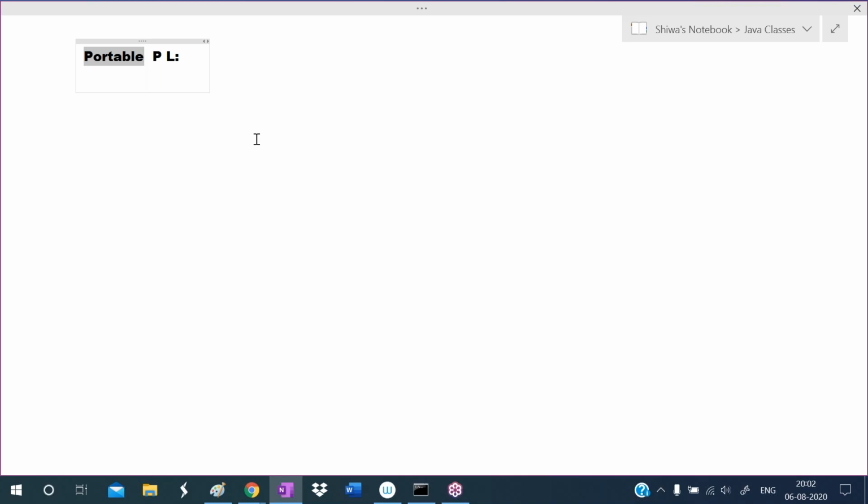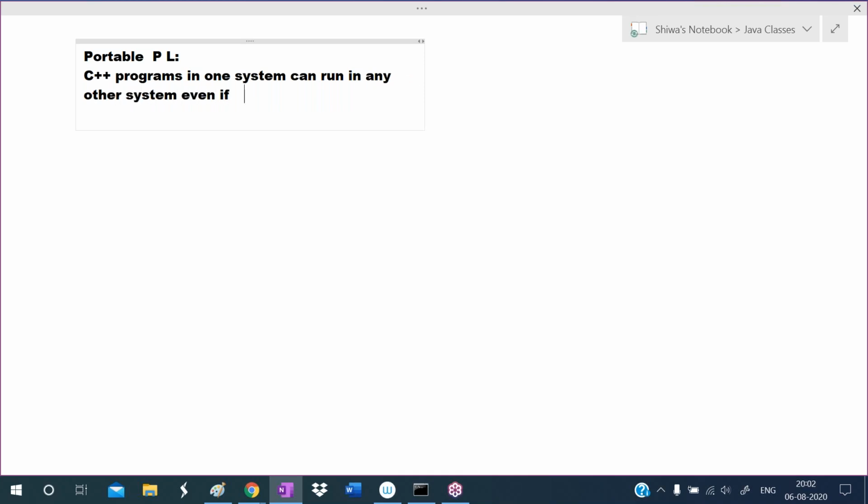Okay, so portable means the C++ programs in one system, the application developed in C++, can run in any other system, even if the operating system is different. Okay, so once upon a time this portable feature was not there.